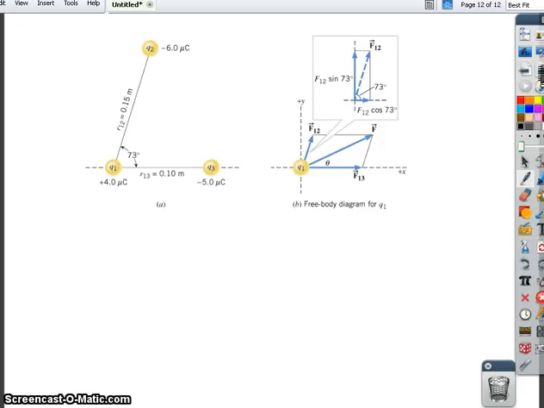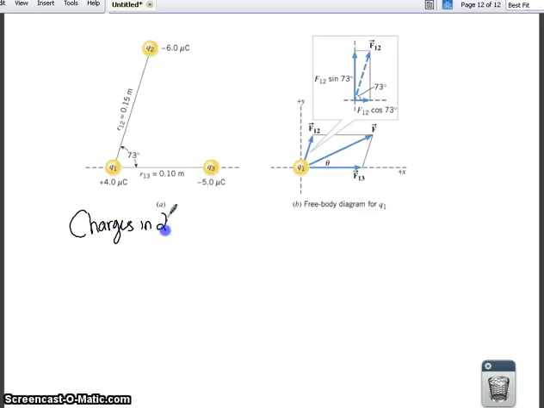Last thing, we can have charges in 2 dimensions, charges in 2D. So here's a very common example, and this example is looking at what is going to be the force on this charge Q1. Well, this one is negative, and so it's going to pull it towards it. This one is negative, it's going to pull it towards it. And you can see that from this free body diagram right here. This one's pulling it up, this one's pulling it to the side. But it's in 2 dimensions.